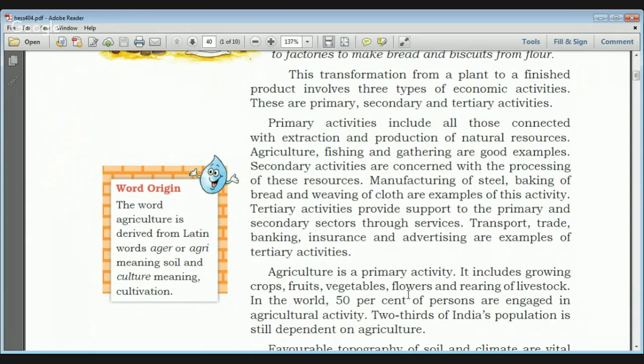So there are three economic activities. First is primary, that is associated with the extraction of natural resources. Then secondary, that is associated with the processing of the products obtained from the primary activities, that is manufacturing. Then tertiary activity, which provides support to both primary as well as secondary, and these are services like transport, trade, banking, insurance, and advertising.